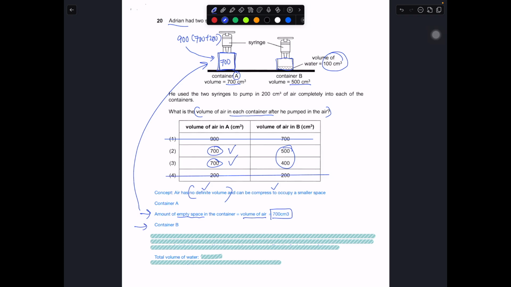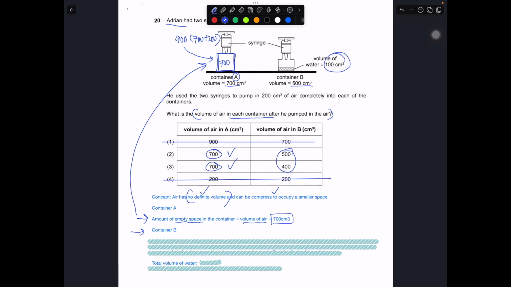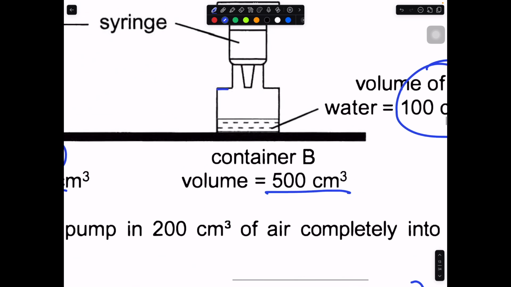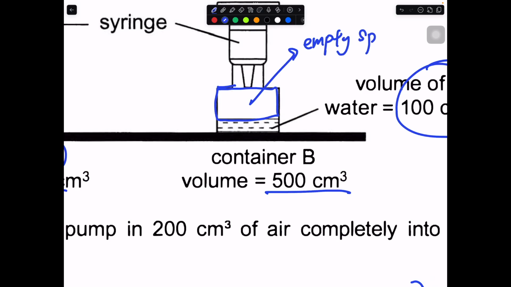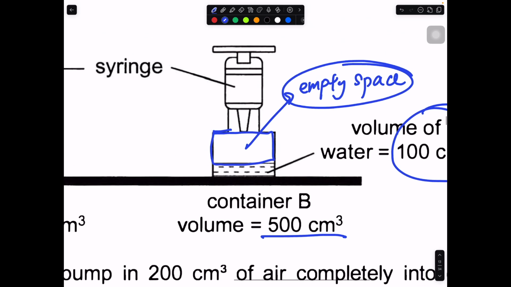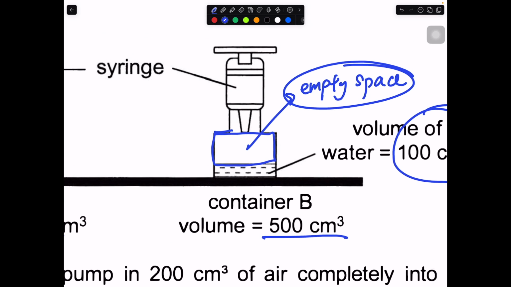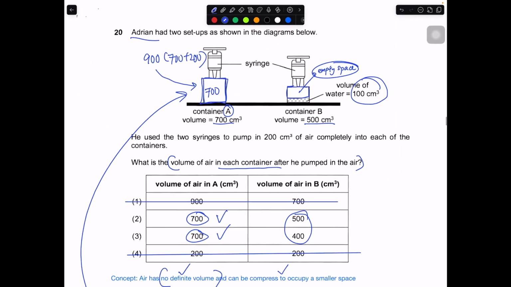Okay, for B we have water in this case, and even though we pump in 200, the volume of air over here will just be this amount, because this will be the volume of empty space over here. This will be the volume of air that we're talking about in the container, regardless of whether we pump in or remove. So the explanation is really this.